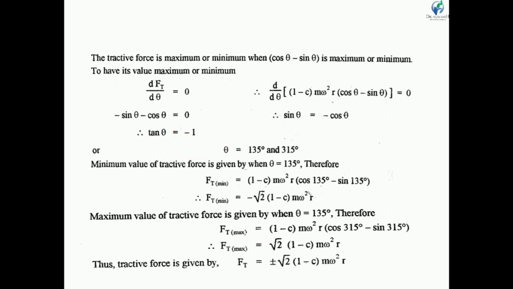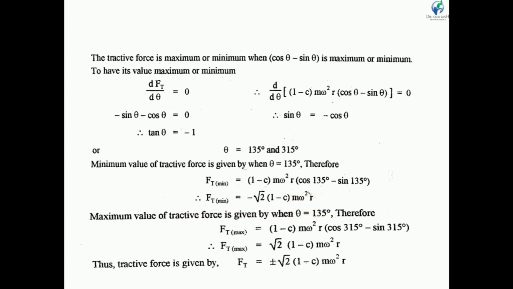So the value of tan θ becomes minus 1 at θ equal to 135 degrees or 315 degrees. That means in one revolution of the crank, tan θ becomes minus 1 two times, at 135 degrees and 315 degrees. If we put the value of 135, we get the minimum tractive force. So Ft minimum is equal to (1 minus c) m ω² r (cos 135 minus sin 135). If we simplify, we get Ft minimum equal to minus root 2 (1 minus c) m ω² r. So this is the minimum tractive force.